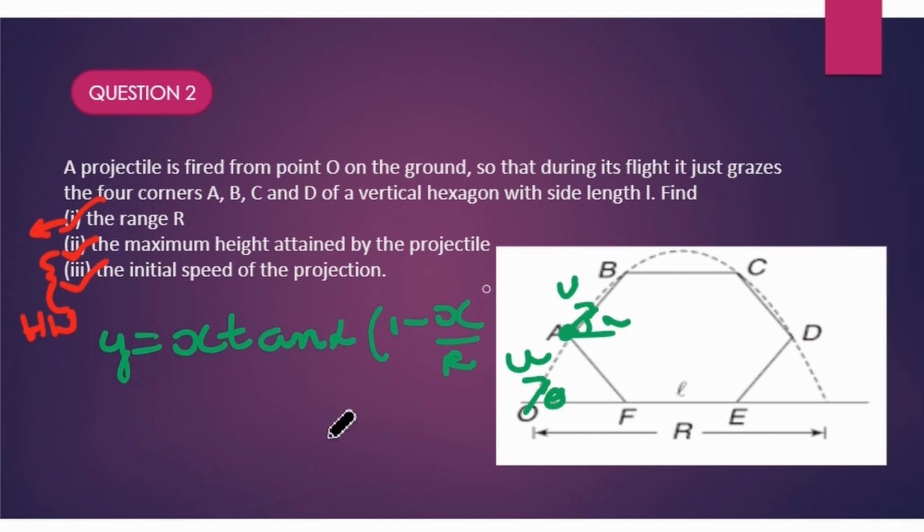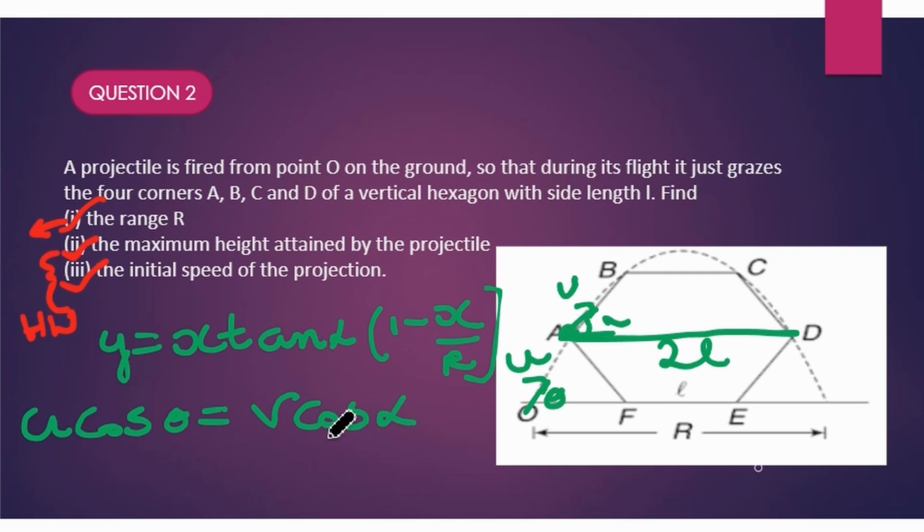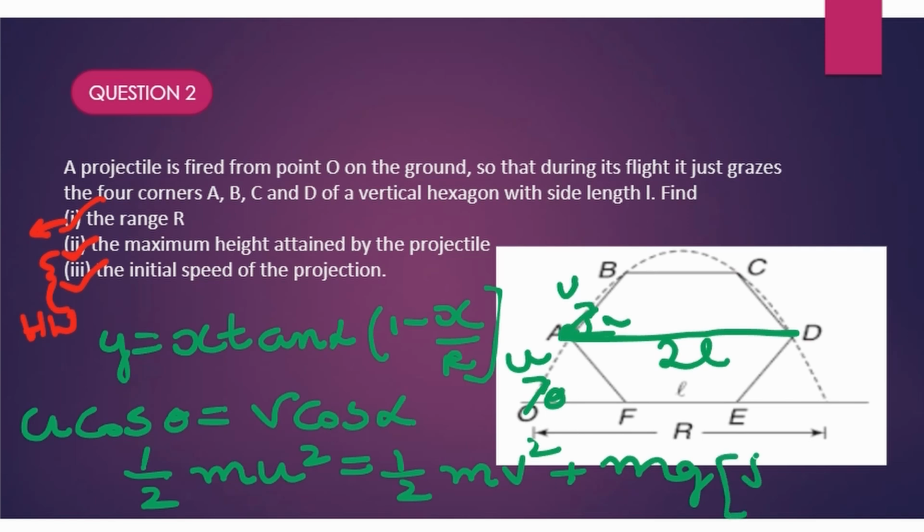And then for this particular projectile, as I said, this particular distance becomes 2h. From that, you will find the value of tan alpha, and then there will be another equation. Horizontal component of velocity will never change. From that, you will get u cos theta is equal to v cos alpha. And then you conserve the energy: half m u square, the initial kinetic energy, is equal to half m v square plus m g h at this point. h is this particular distance, which we already found. I guess that is root 3 L by 2 if I'm not wrong.